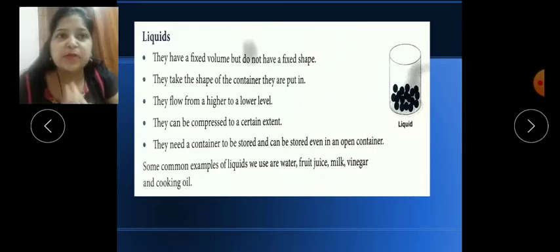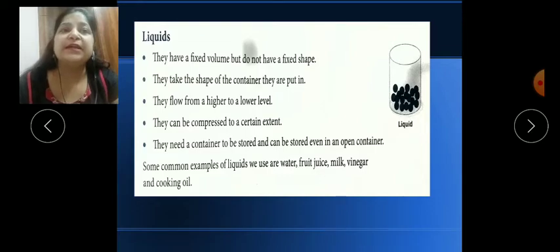Their volume is fixed, but they do not have a fixed shape. So all the liquids, whether it is water, milk, any oil, petrol, diesel, anything, can take the shape of the container. The second point is they take the shape of the container they are put in, and they can flow from a higher to a lower level.